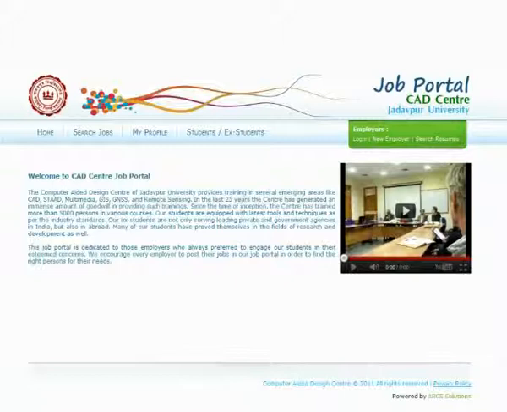The first section, that is the student section, is basically divided into four parts. These are homepage, search jobs, my profile, and student or ex-student section. The student and ex-student section is mainly meant for registration and login. Pointing the cursor on this section, a drop-down menu opens. In this drop-down menu, the newcomer needs to register themselves by clicking on the registration button.